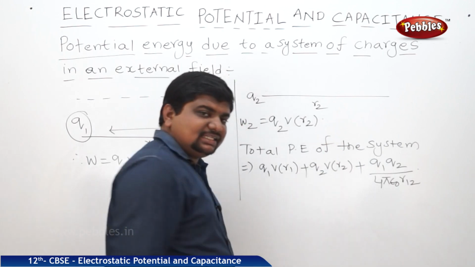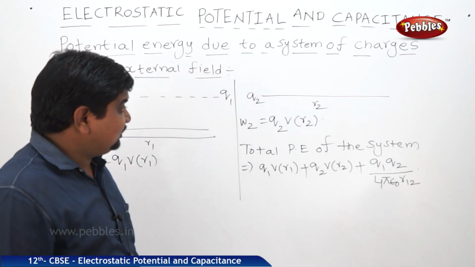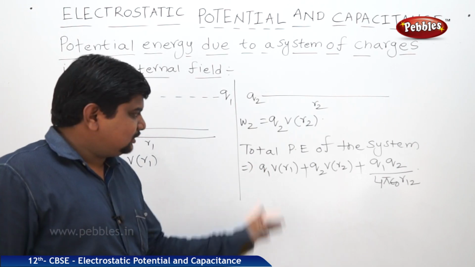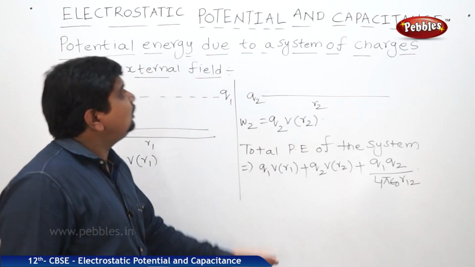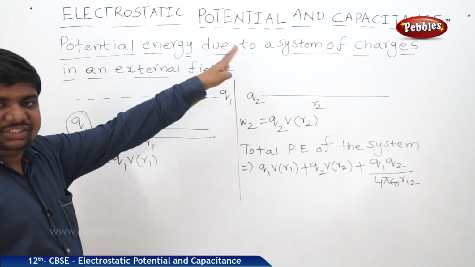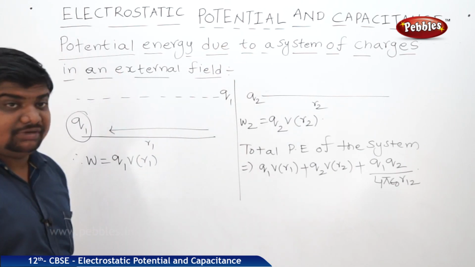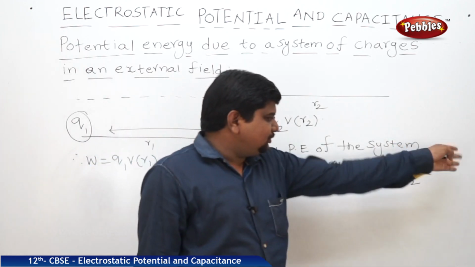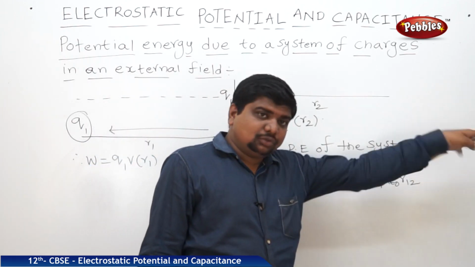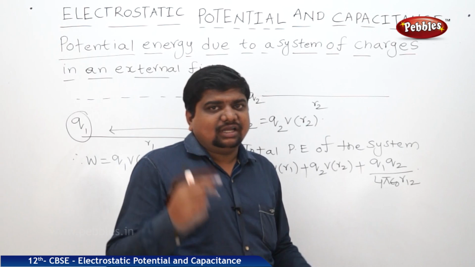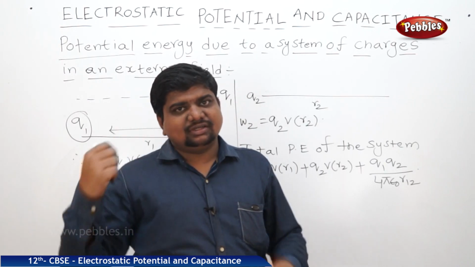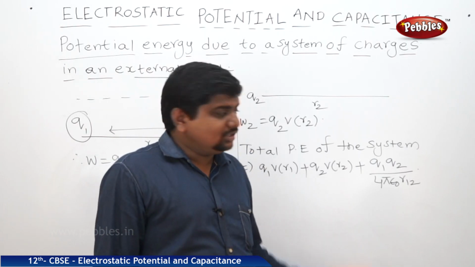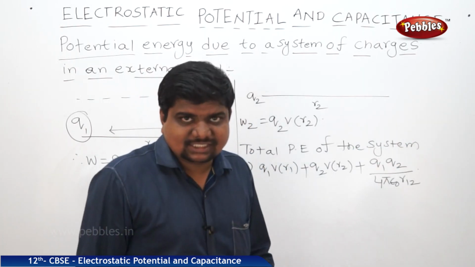This is nothing but the energy difference between Q1 and Q2 while they are approaching each other. This is the expression for the total potential energy due to a system of charges in an external field. If there is a third charge, the expression will be like this: Q1 Q2 Q3 by 4 pi epsilon naught into R1, 2, 3, because one charge experiences the force of attraction or repulsion due to the two other charges. So it will be continued like this.